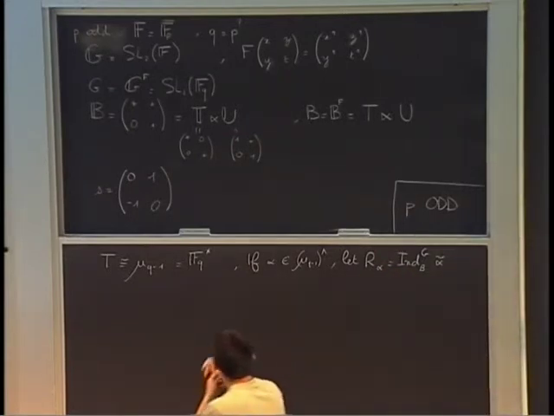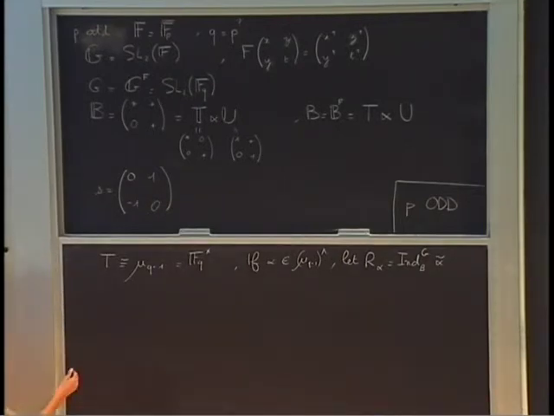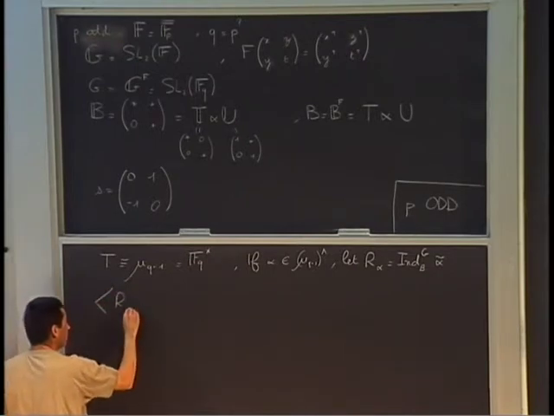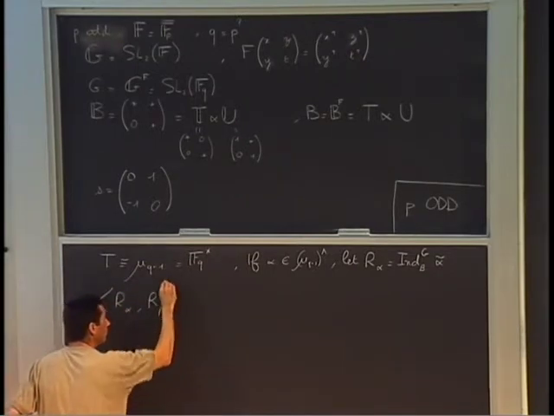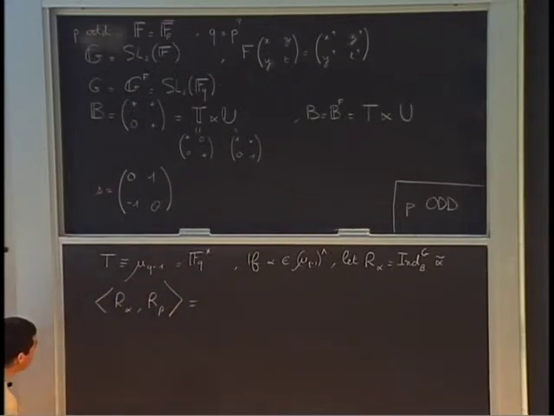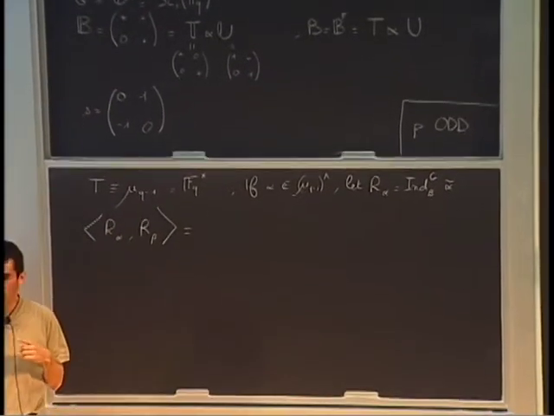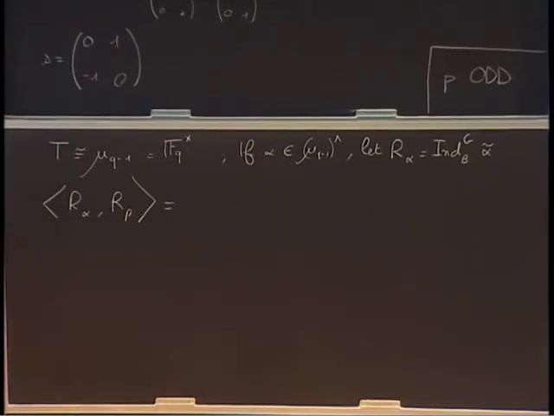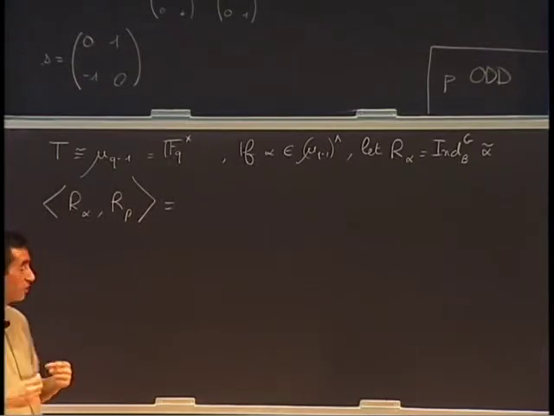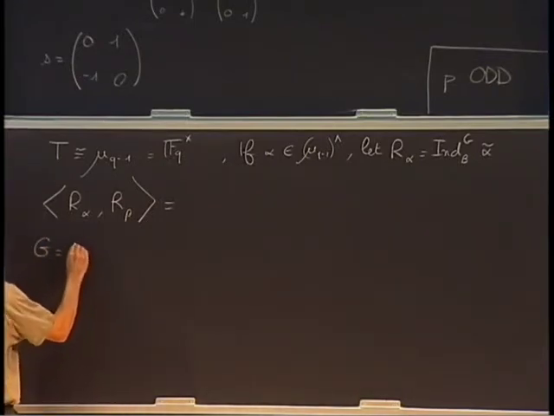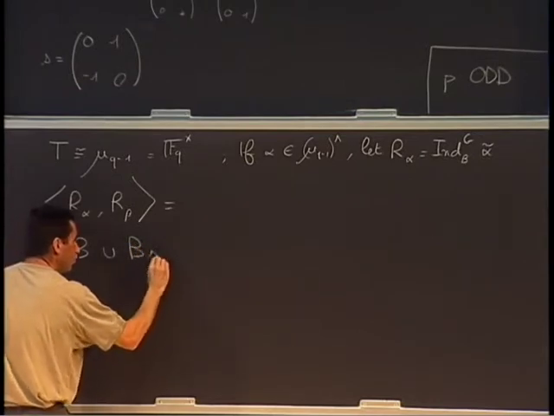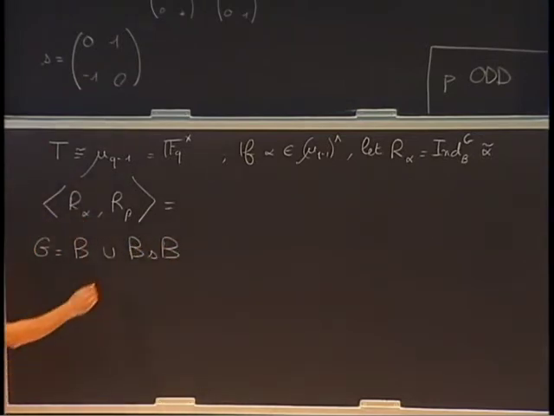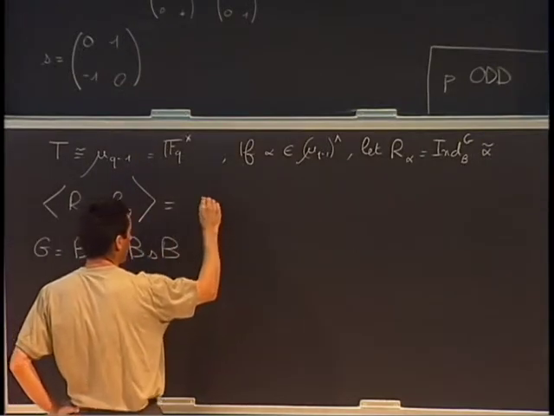Well, if we want to know something about these guys, we can compute the scalar products between R_alpha and R_beta. It's a very easy exercise. And, well, you know that when you compute the scalar product between two induced modules, you need the B-B double cosets. So you need the decomposition of G into double classes. But this is really like this, with this element S. And if you compute the contribution of each piece to the formula, you get this.